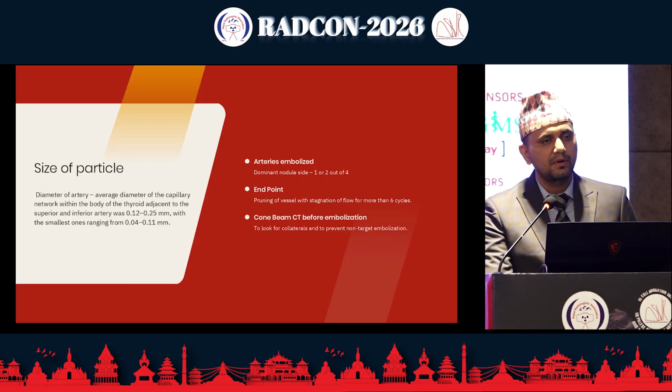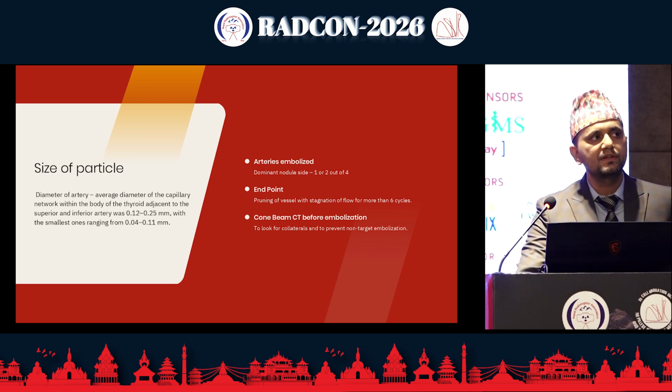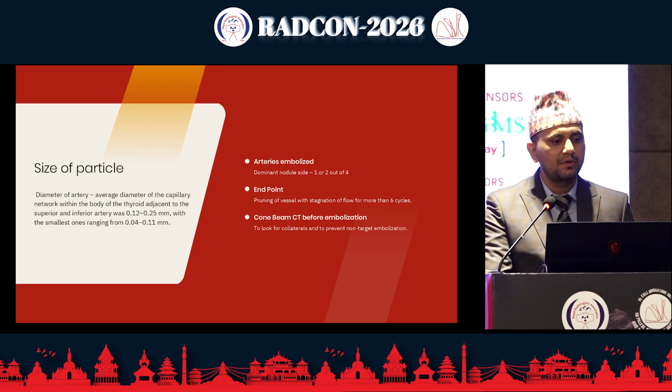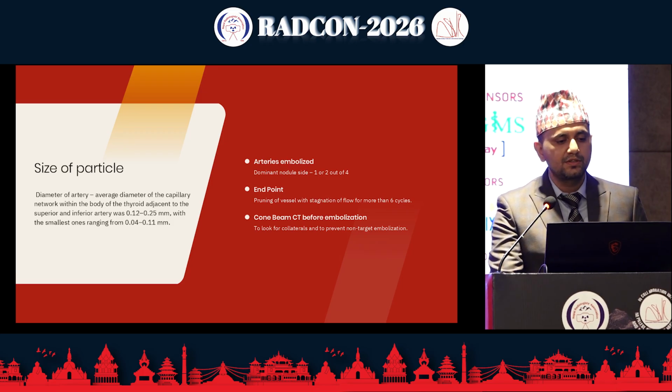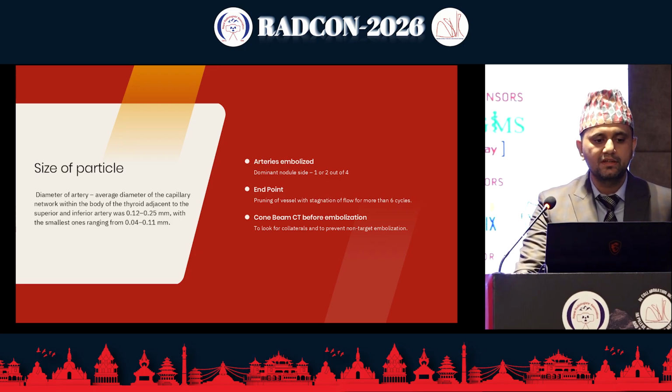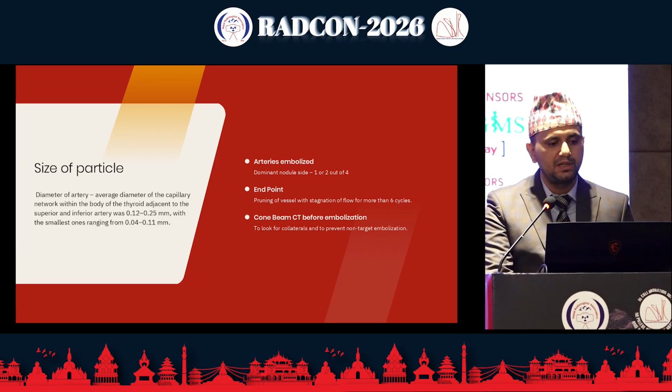However, on the other hand, we do not want to render the patient hypothyroid. So regarding the size of the particles, from the previous cadaveric studies it was found that the average diameter of the capillary network within the body of the thyroid itself, their calibers were generally 0.12 to 0.25 millimeters, with the smallest ones ranging from 0.04 to 0.11 millimeter.